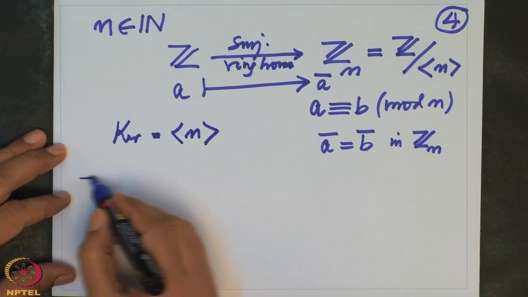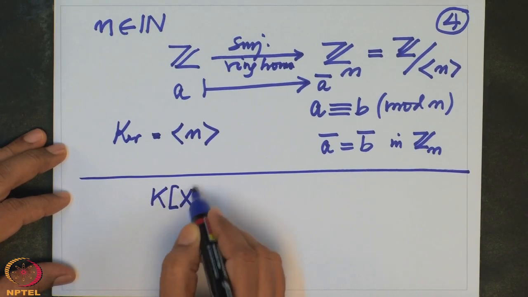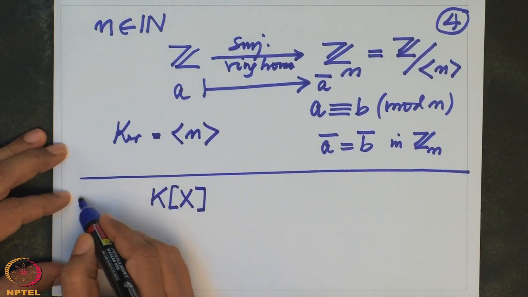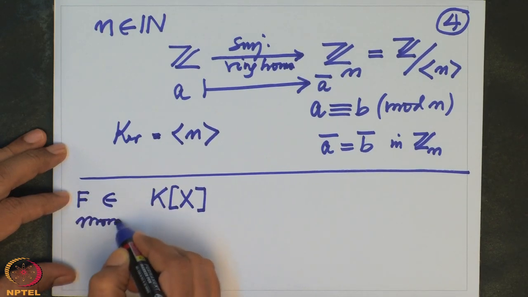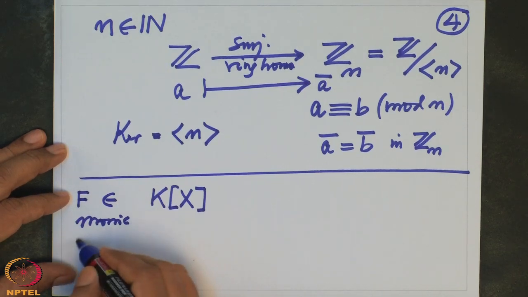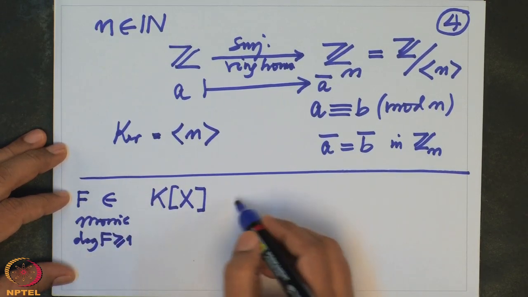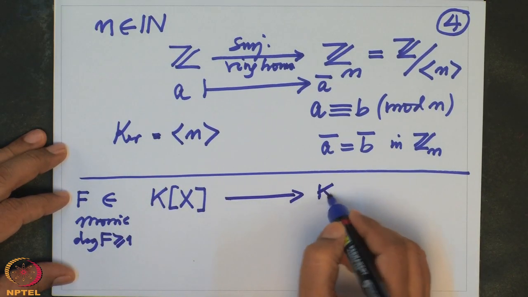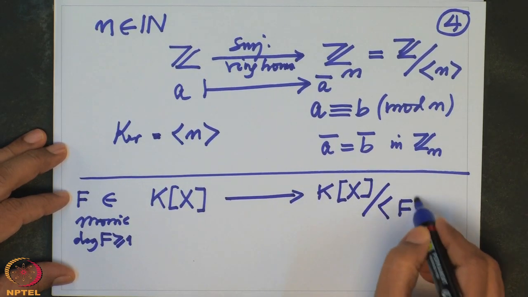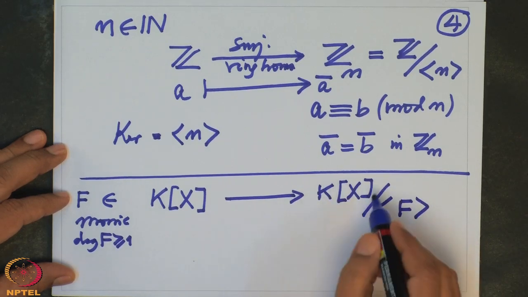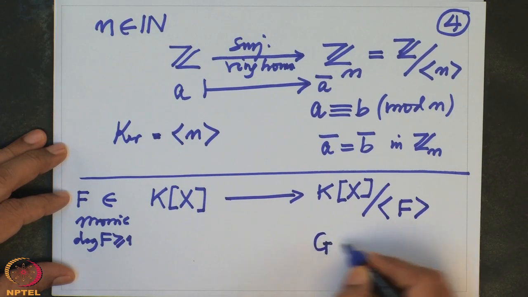Similarly, I apply the same analogy to the polynomial ring K[x]. Instead of a natural number n, I have a monic polynomial f, of degree at least 1, so that it is non-constant, and then we go modulo the ideal generated by f. When do I write g congruent to h mod f? I take two polynomials g and h.